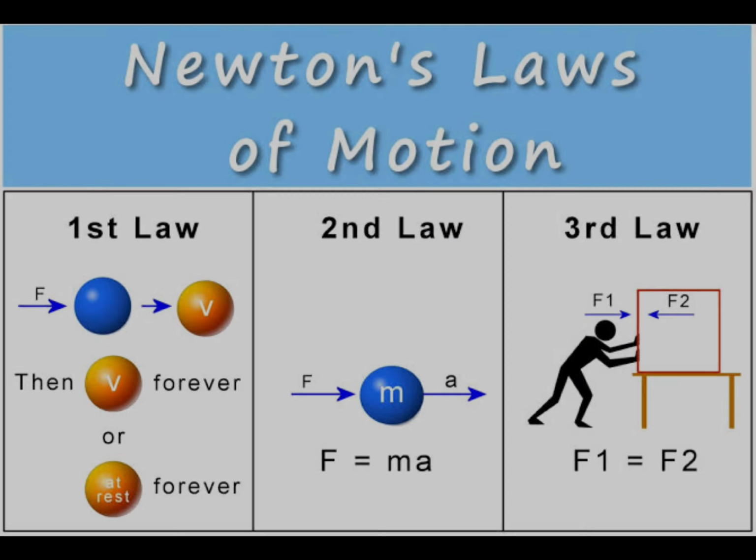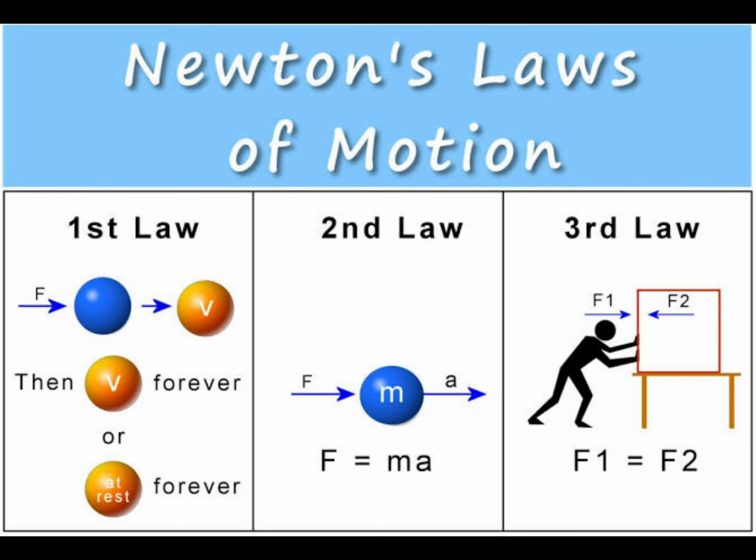To recap, Newton's first law, the law of inertia, states that an object will remain at rest or in uniform motion unless acted upon by an external force. The second law provides a calculation for force, which is the mass of an object multiplied by its acceleration. Lastly, Newton's third law tells us that every action has an equal and opposite reaction.